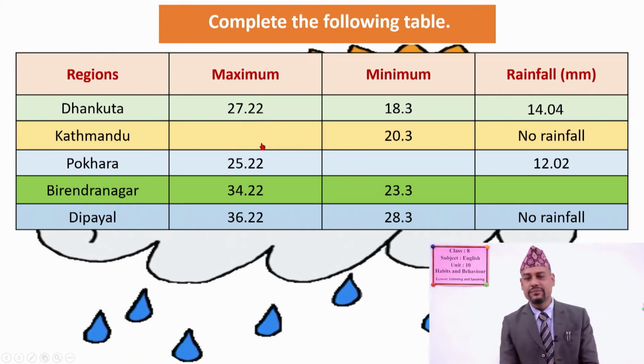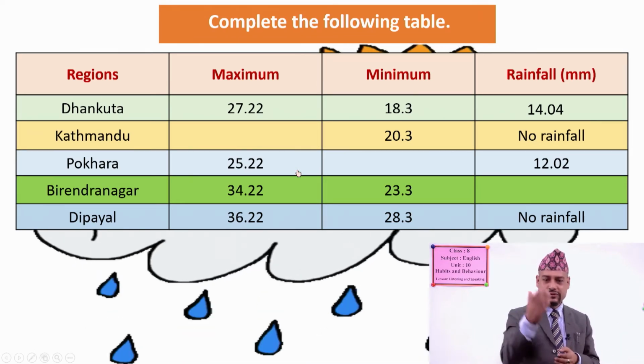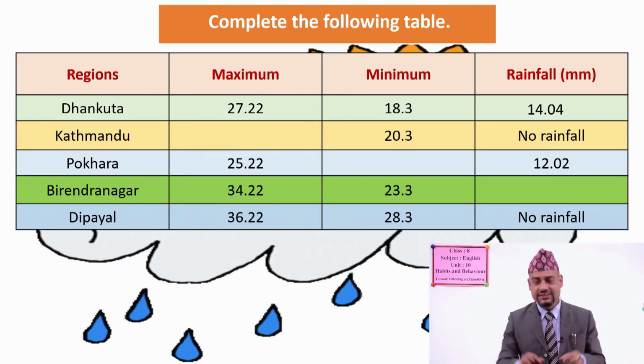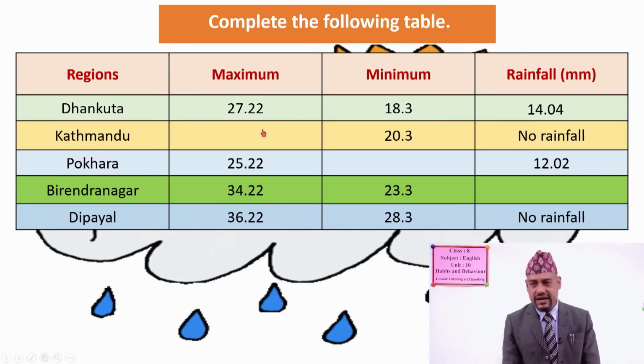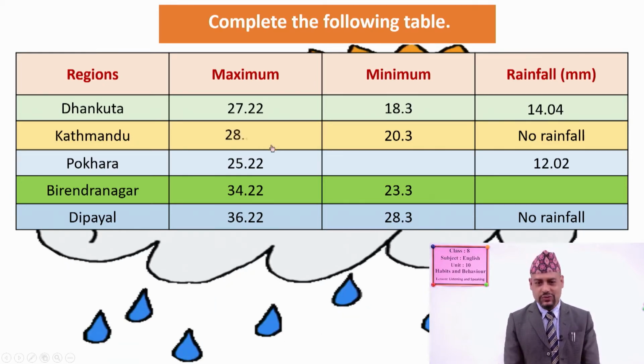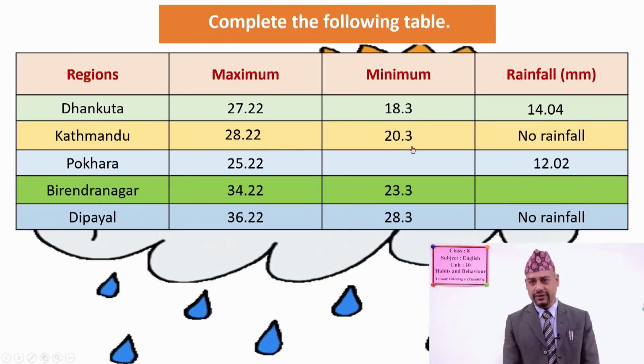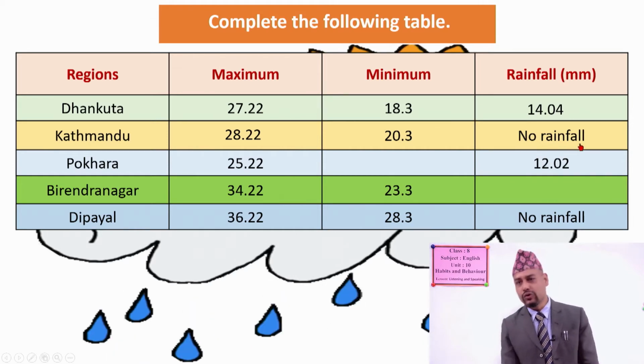Maximum temperature is missing here and it's said in the audio. Now you have to tell me what's the maximum temperature of Kathmandu. So all of you tell me please. Wow, you are so correct. It's 28.22. Okay, minimum temperature is 20.3 and then rainfall, no rainfall there.